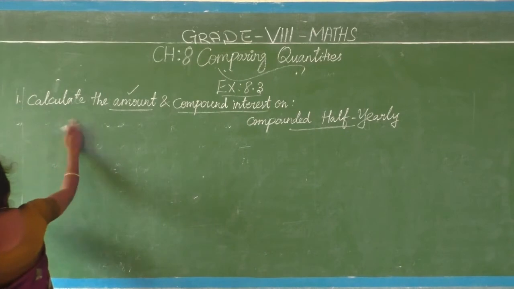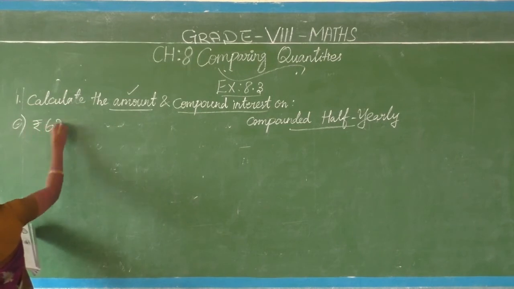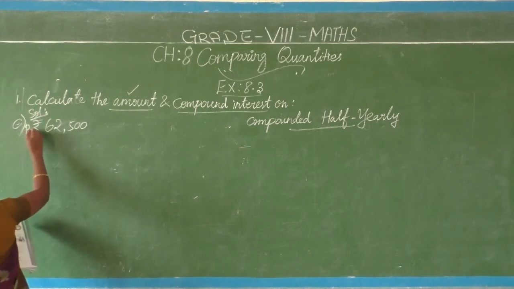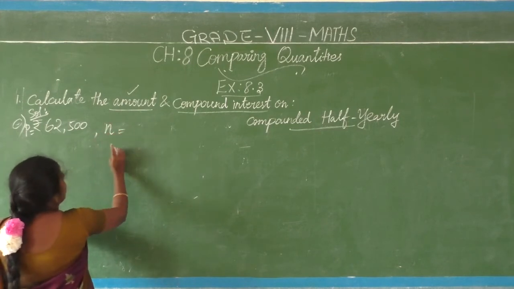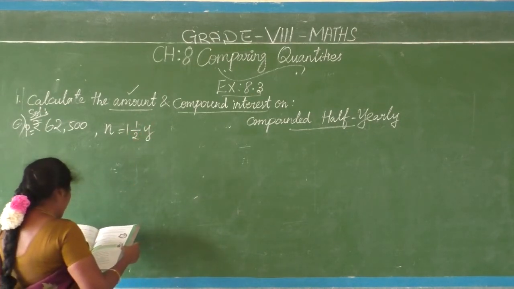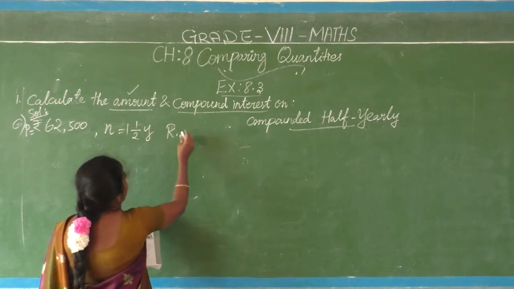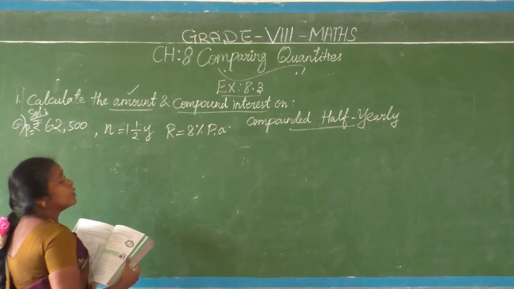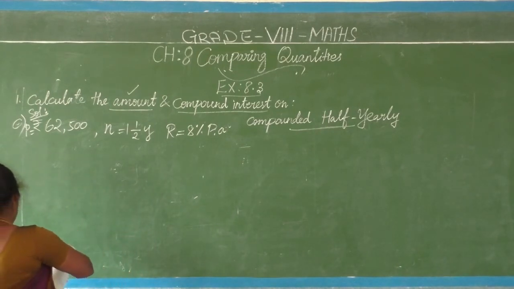B question, C. What is given? 60 rupees, 62,500. This is our P. P equal to 62,500 rupees. Number of years is 1.5 years. Rate of interest is 8% per annum, compounded half yearly. Annual interest is to be compounded half yearly.